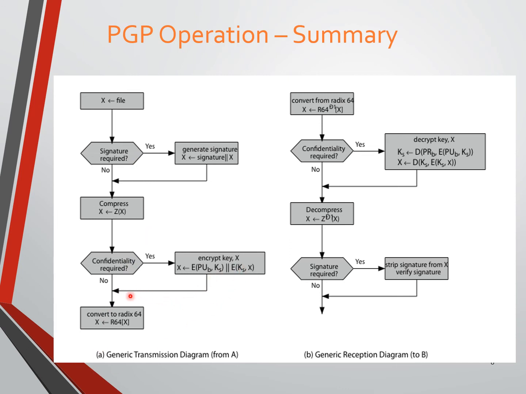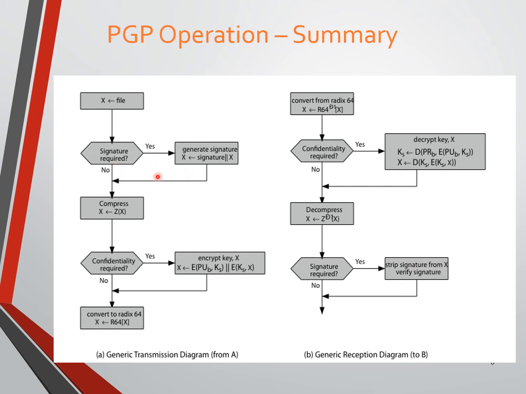So now, before we send this ciphertext, next we need to go for email compatibility. Email compatibility we can achieve by using one technique or algorithm, that is convert to Radix 64. PGP uses Radix 64. So what are the services or operations of PGP? PGP provides authentication, confidentiality, compression, and email compatibility.